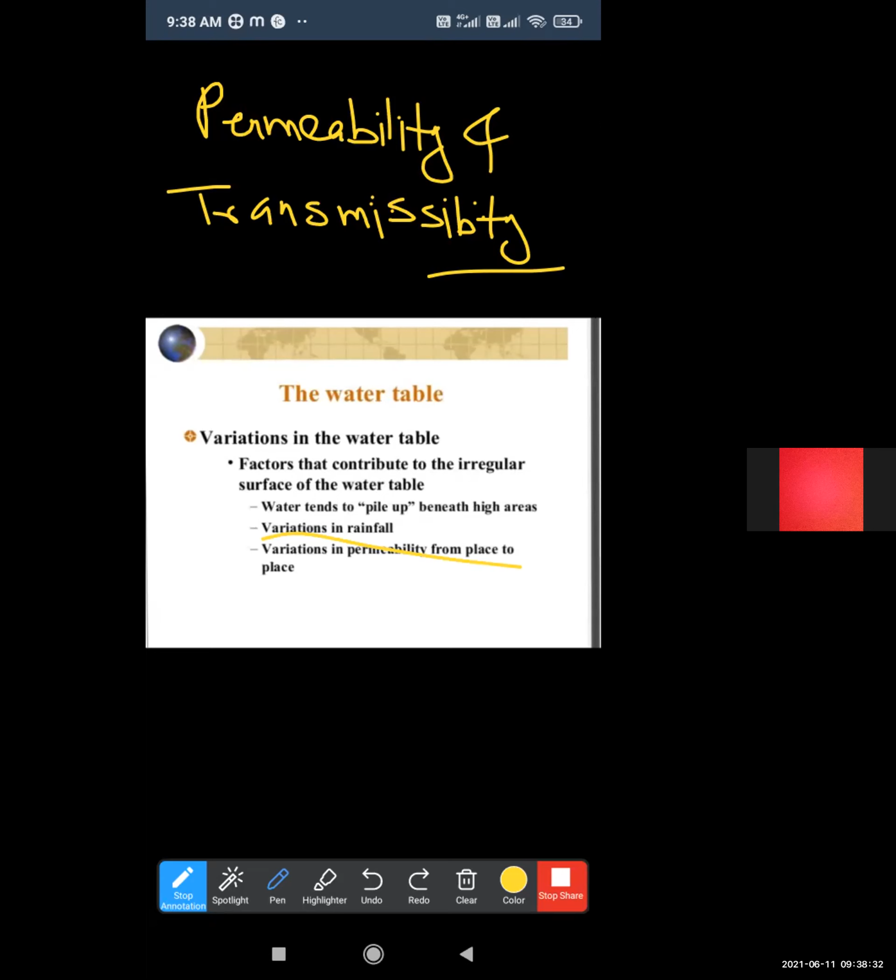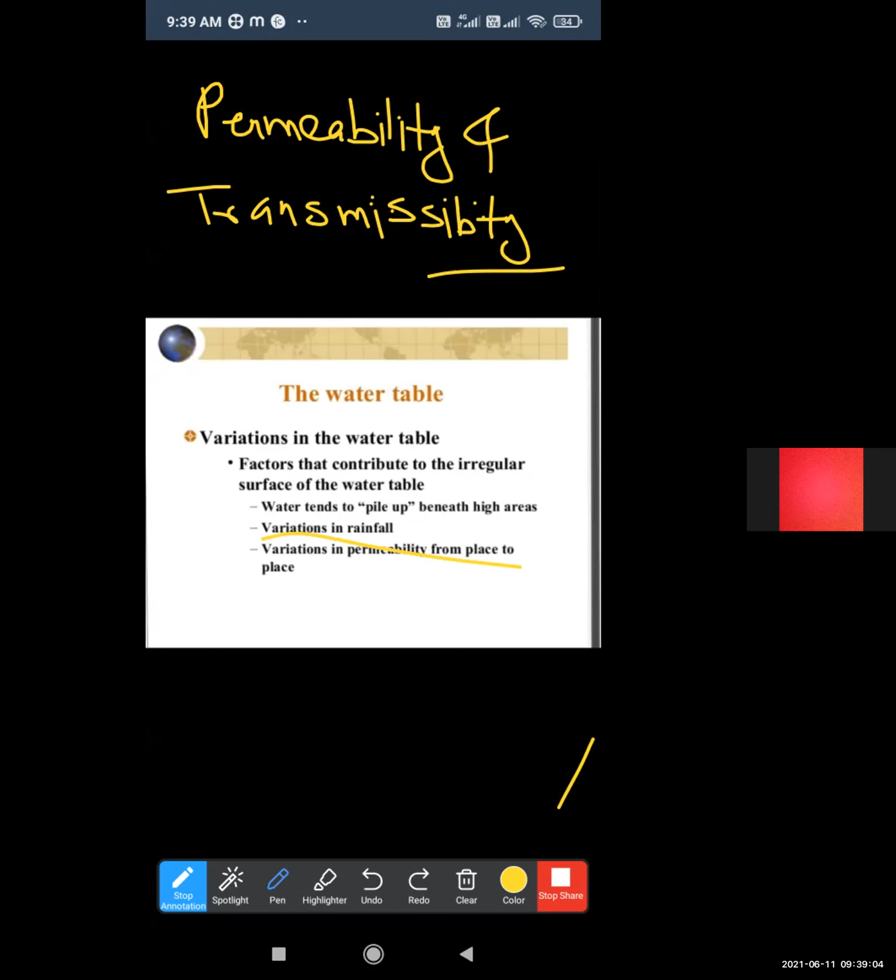Permeability can be defined as the ability of rocks or unconsolidated sediment to transmit or pass water through itself. Transmissibility is another term which represents the same physical meaning as permeability, but the difference is in the mathematical calculation.